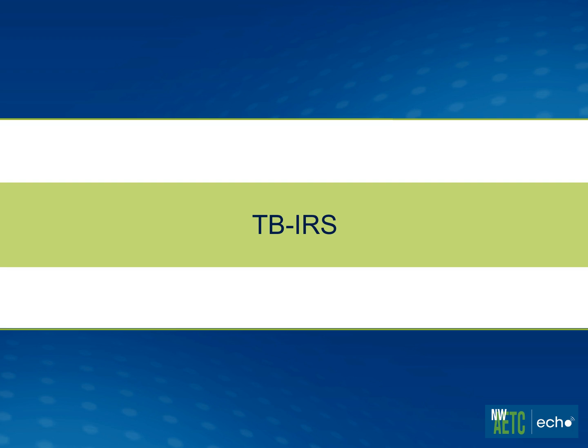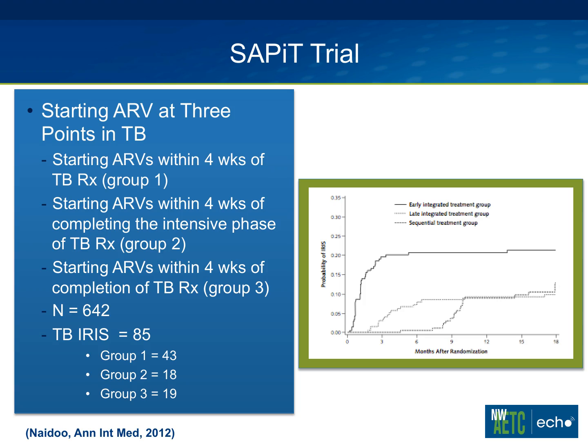So that's IRIS in general, but maybe we could spend a little time talking about a few particular pathogens that are associated with immune reconstitution syndrome. The first is TB-IRIS, and I'll bring us back to the SAPIT trial. The SAPIT trial was designed to see which strategy of the timing of antiretroviral therapy led to better outcomes in people that had tuberculosis. But a secondary analysis was done to describe the development of IRIS in this study.